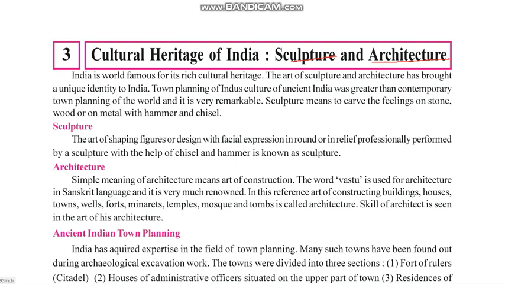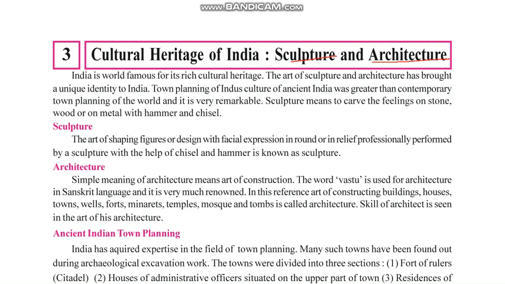We have already completed 2 lectures of the history section, and this is the third lecture of our history section. In this lecture, we will study the cultural heritage of India, the main sculptures of India and the architecture of India. So, without wasting time, let us go further.